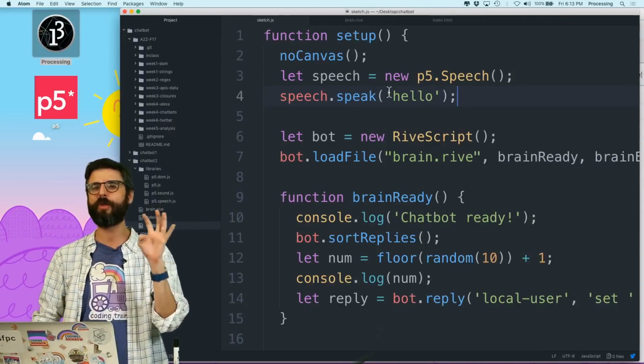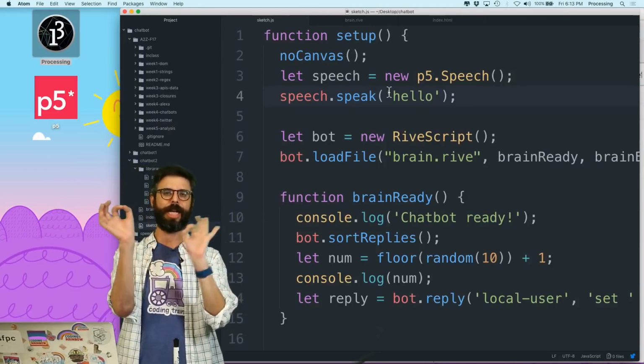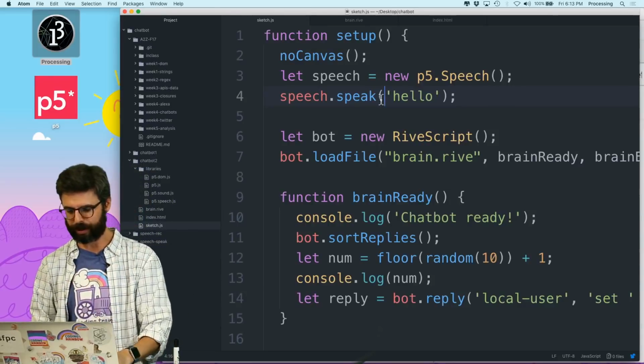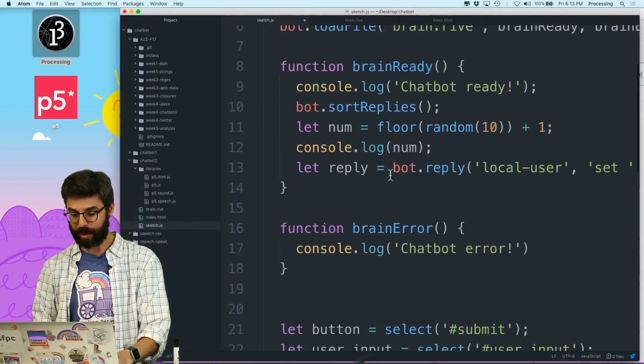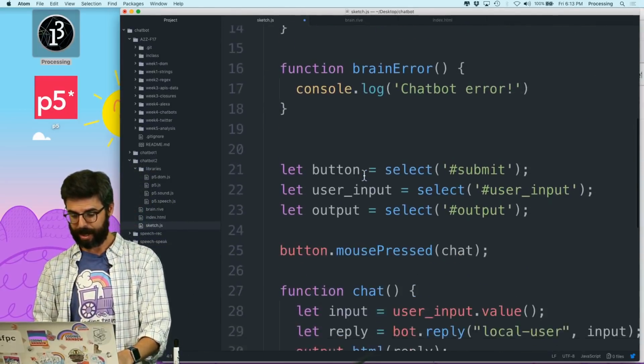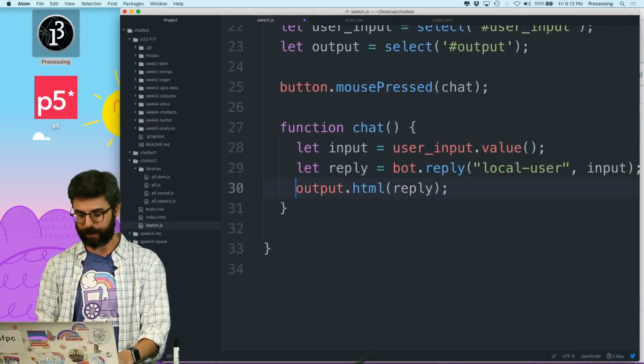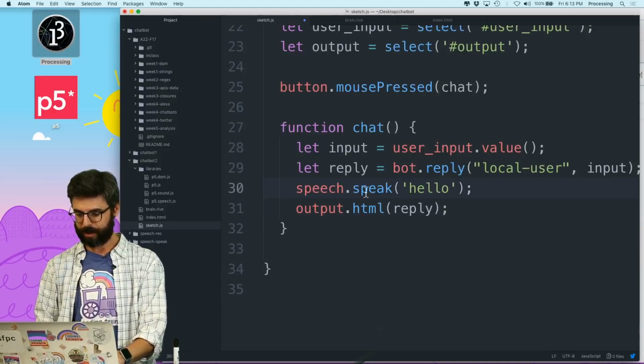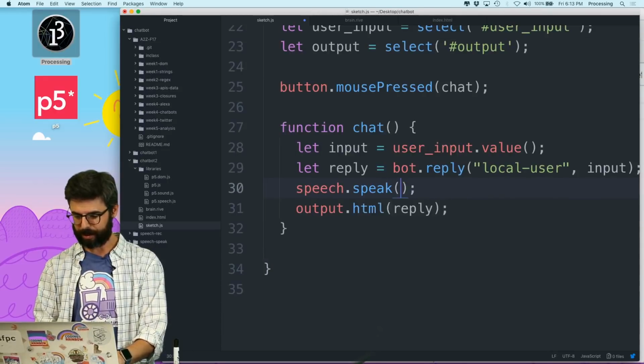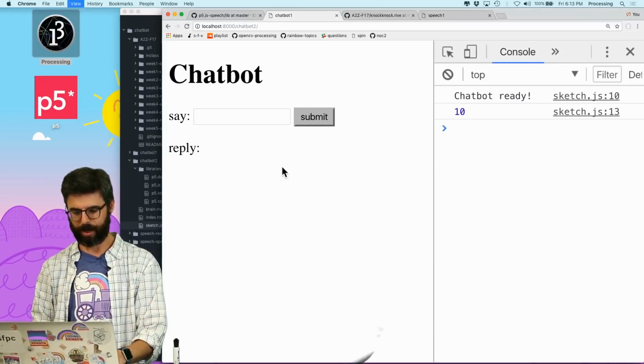In my other video I go through how to pick a different voice, how to change the rate and pitch, but I just want to use the default voice. And now, instead of wherever it sticks the output in an HTML element, I'm going to say speech.speak reply. Okay, here we go.